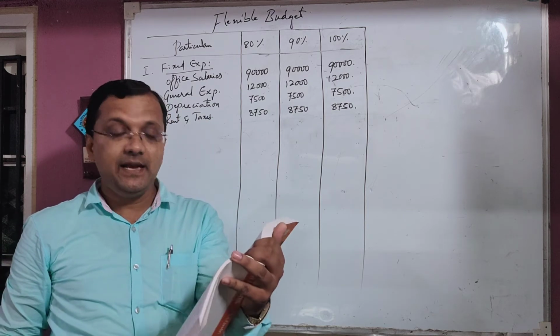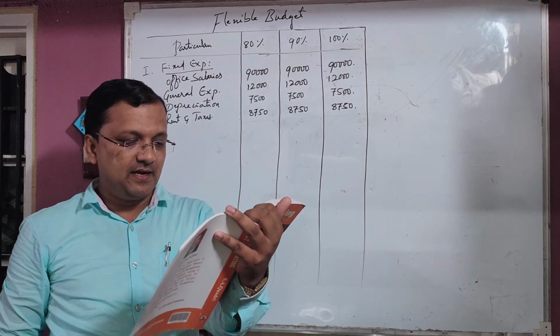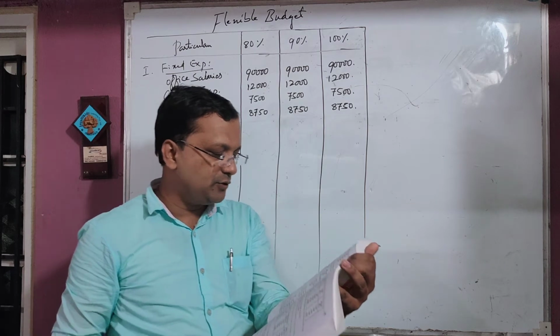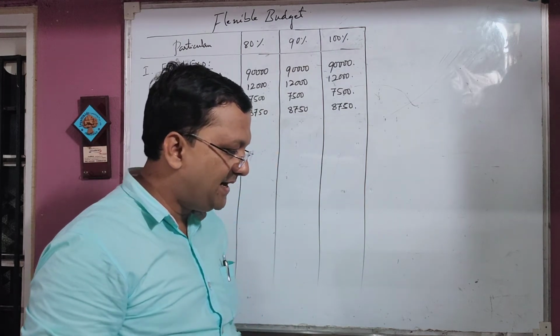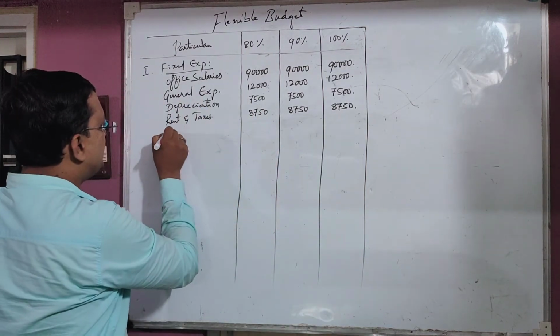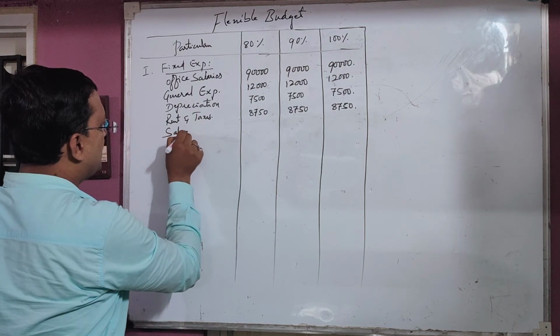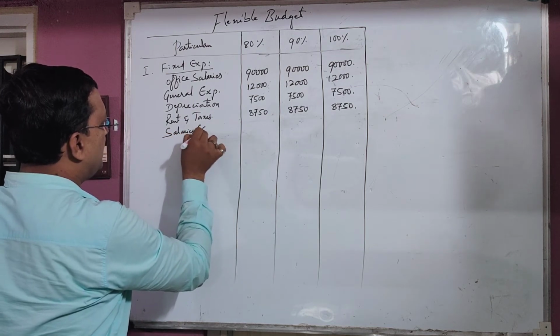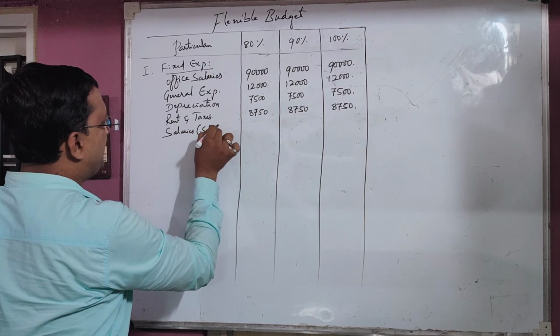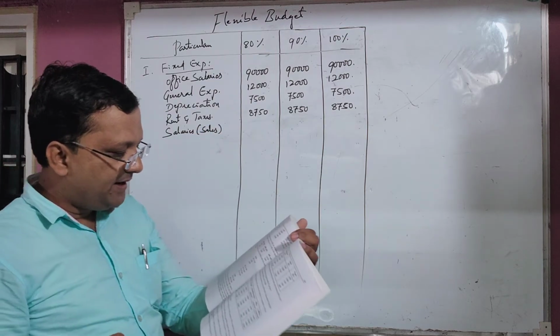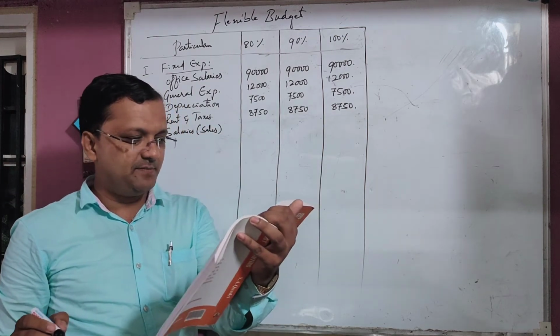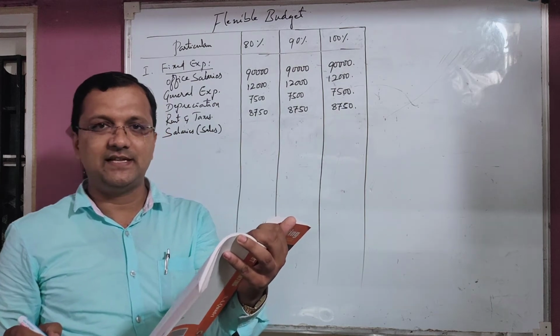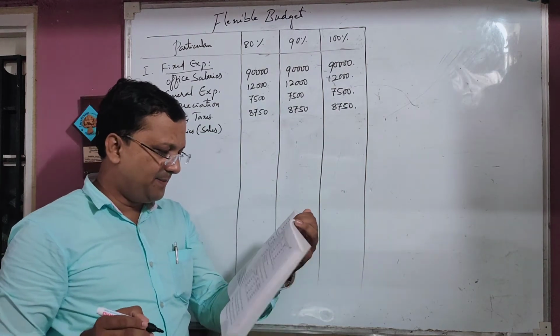Selling cost, selling department salaries, 8 percentage of sales. You should take it as salaries in bracket sales, which means sales department salaries. Then 8 percentage has been given, and sales is 6 lakh rupees. 8 percentage of 6 lakh.